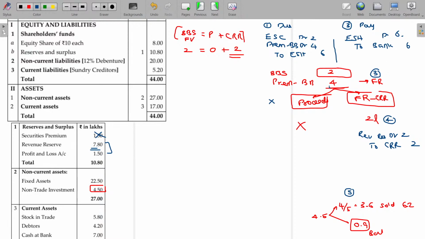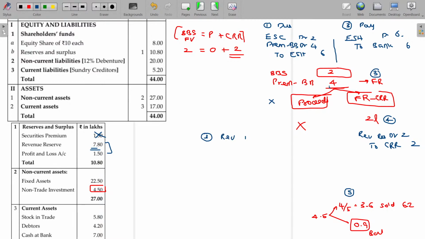So, the entry being, if you don't have any other option, you can use the securities premium. If you have the other reserve, you can use it directly. So, revenue reserve account debit to premium. This third entry I may pass here.